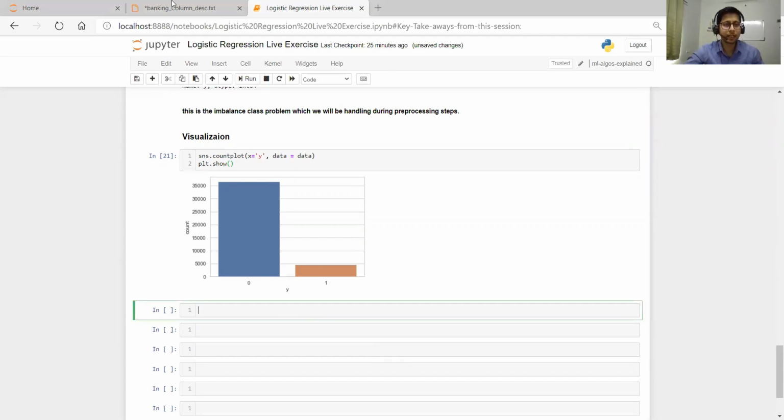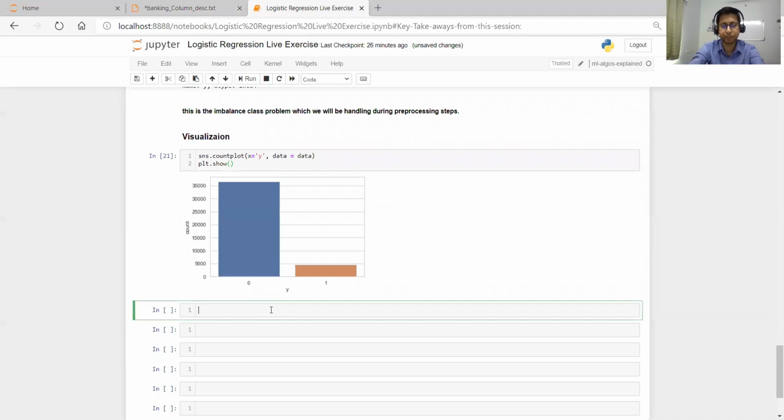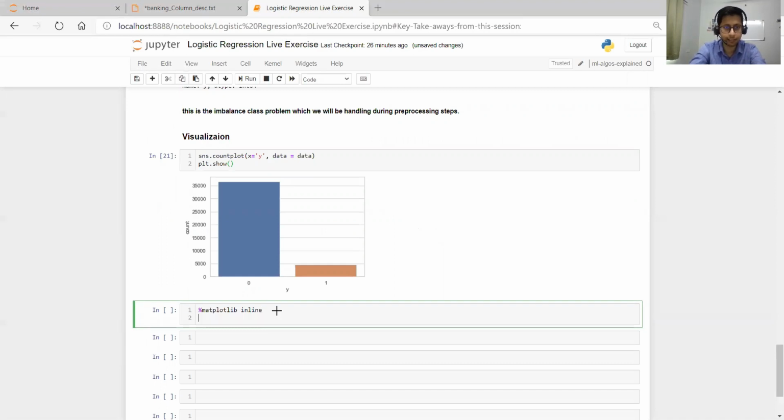Now we have certain categorical variables here. If you see, we have education, we have marital, we have housing, we have loan, that is personal loan. So let's understand what role each variable is playing with respect to the target variable. We'll understand the relationship between these variables and the target variable. I will explain the code: matplotlib inline, so that our charts are inlined.